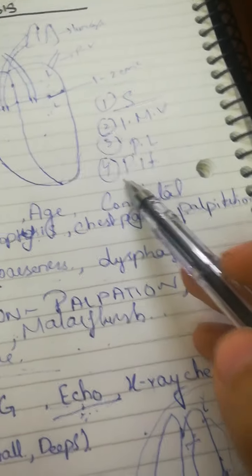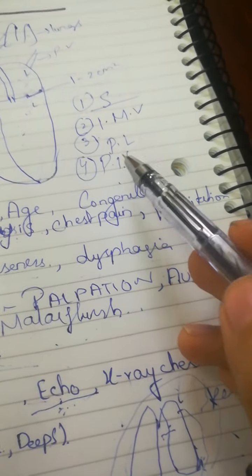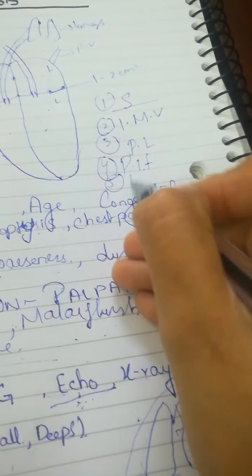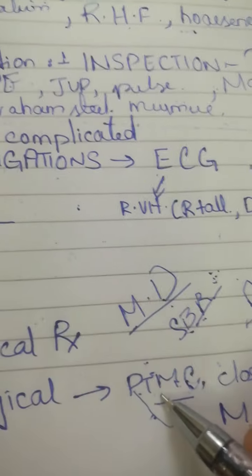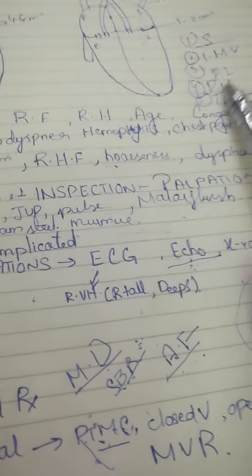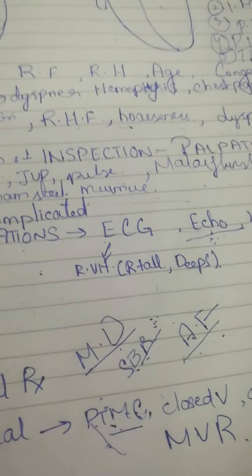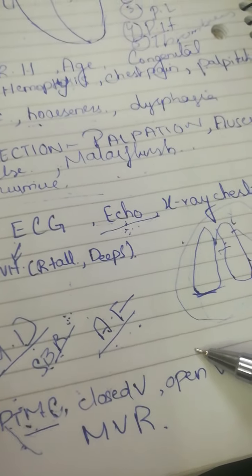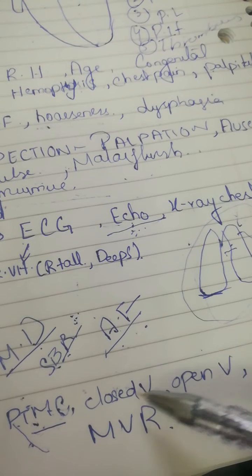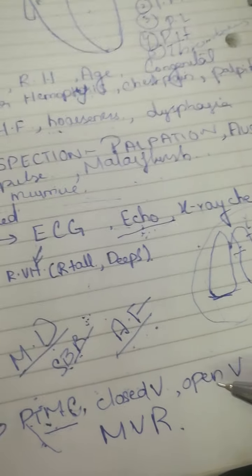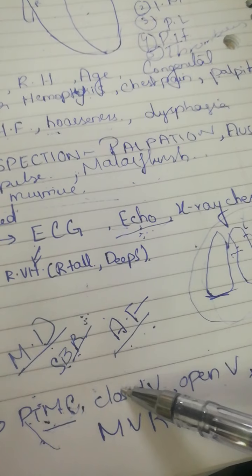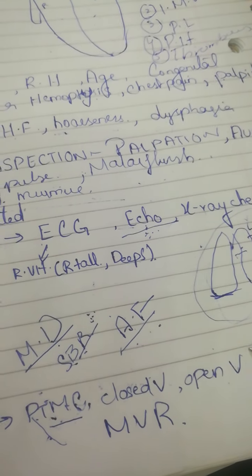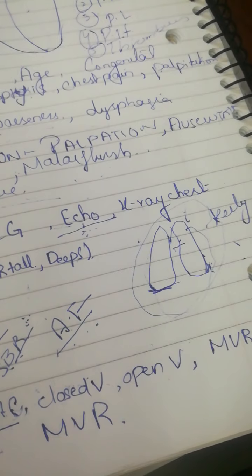It is also indicated in patients who have developed pulmonary hypertension and also in patients who have developed thrombus. A patient must fulfill this criteria if he or she wants to undergo PTMC. If the criteria is not fulfilled, then there are other procedures the patient must undergo, but PTMC is not one of them: closed valvotomy and open valvotomy. There is a difference between these two. One major factor is cost. This is highly costly, this is not so costly. Another factor is that if the patient has thrombus, then you do not do this, you do that. The detail of the procedure is not so important.